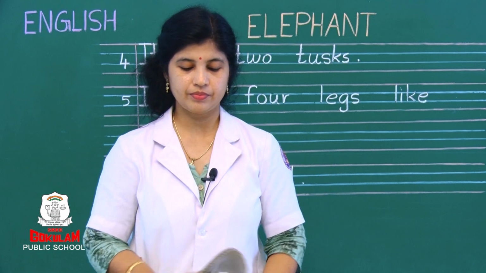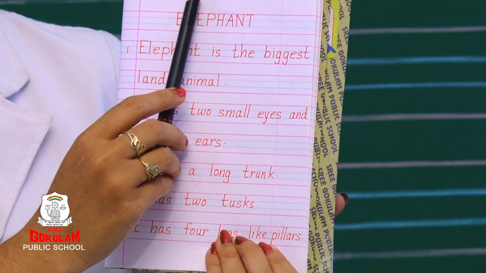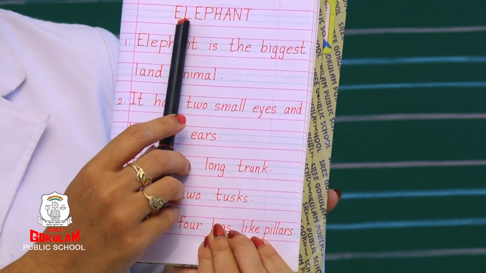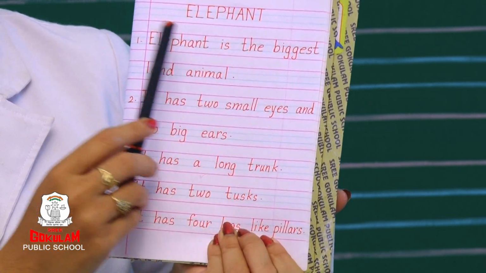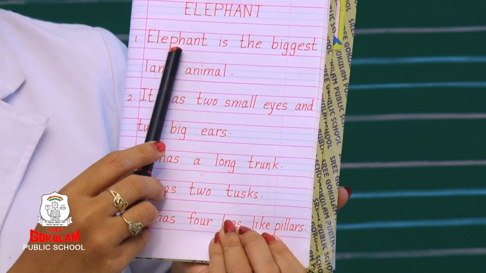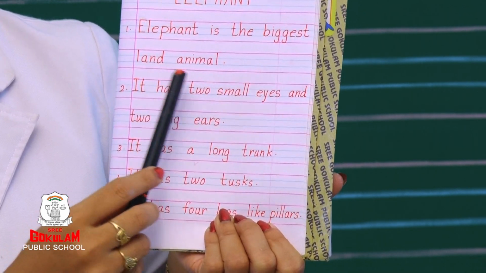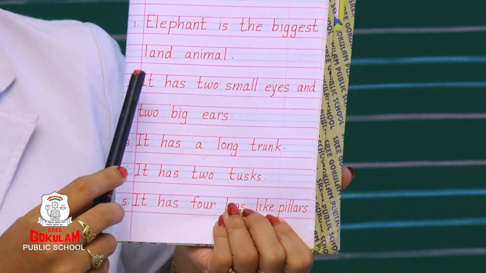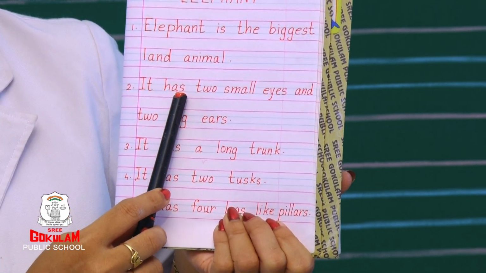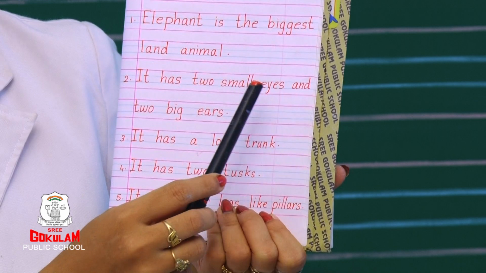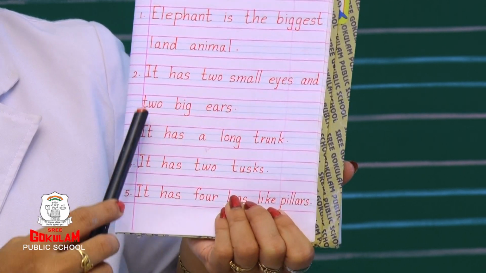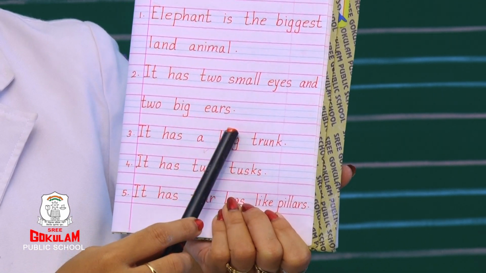Now look here. What you should do? You should write date on the top and elephant. Right? Now see here, what did we write? Elephant is the biggest land animal. Right? What is the next sentence? It has two small eyes and two big ears.